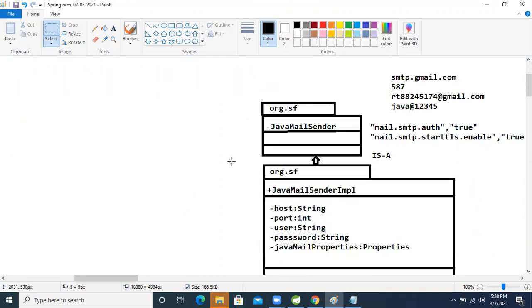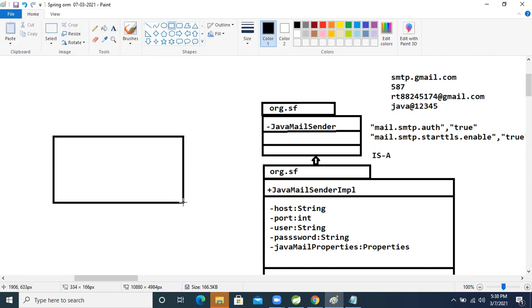Okay, fine. So we need to write our own class where we will execute this logic using these classes, right? For that we will write one more class, our own service class. We will use these things in the service class only. Just think about what class name I'm giving.